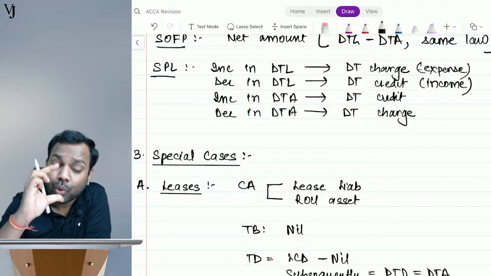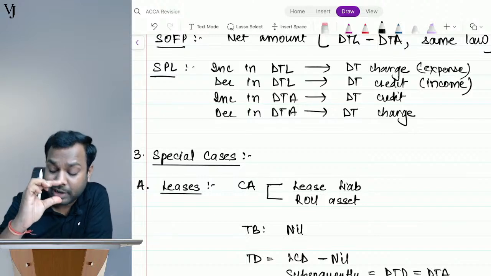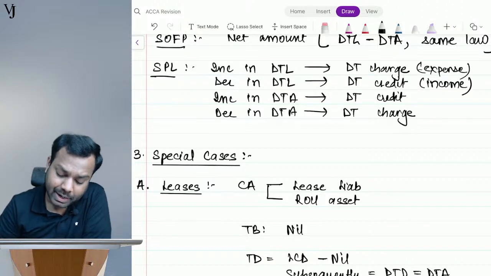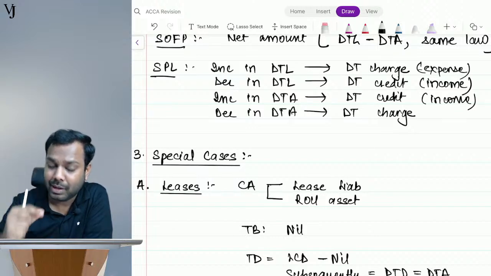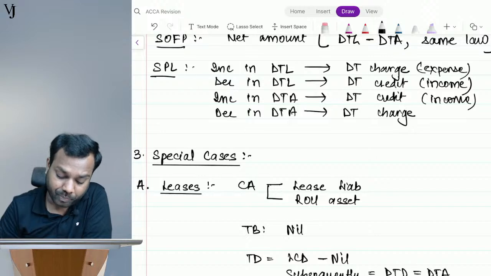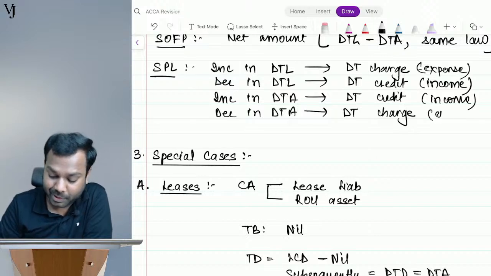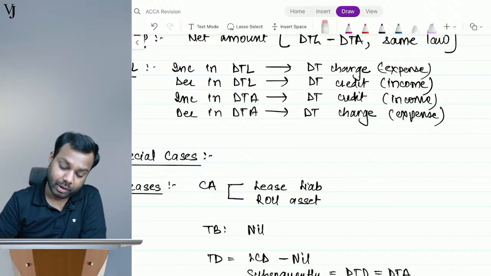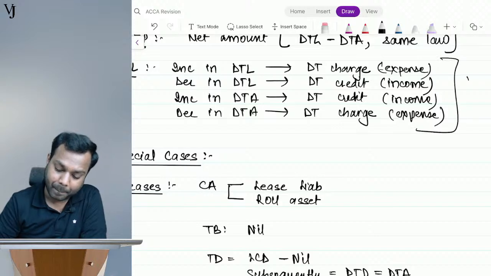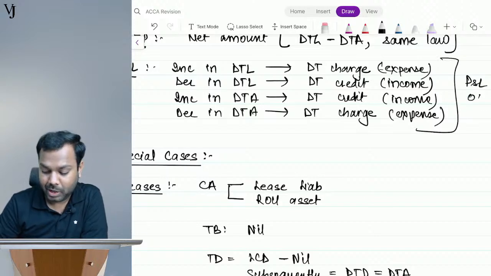Because it will reduce your expense. Again, an increase in deferred tax asset will be an income, that is, it will reduce your deferred tax expense. A decrease in deferred tax asset is an expense. That's why it is called a deferred tax charge. The impact can be in P&L, OCI, or equity, depending upon the transaction.